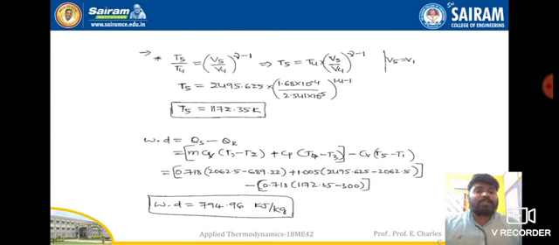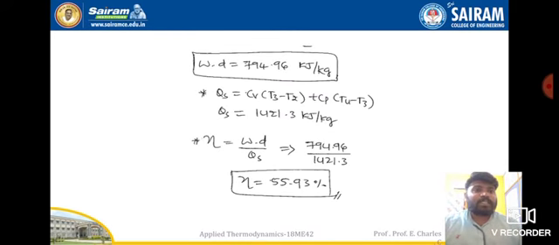Now the work done equation is equal to Qs minus Qr, heat supplied minus heat rejected. Heat supplied at constant volume, m Cv into T3 minus T2, plus heat supplied during constant pressure, Cp into T4 minus T3, minus heat rejected in process 5 to 1, Cv into T5 minus T1. We know all the values here. If you substitute, we will find out the work done, which is nothing but 794.96 kilojoules per kg. If you substitute separately, we can find out heat supplied and heat rejected. Heat supplied is equal to 1421.3 kilojoules per kg.